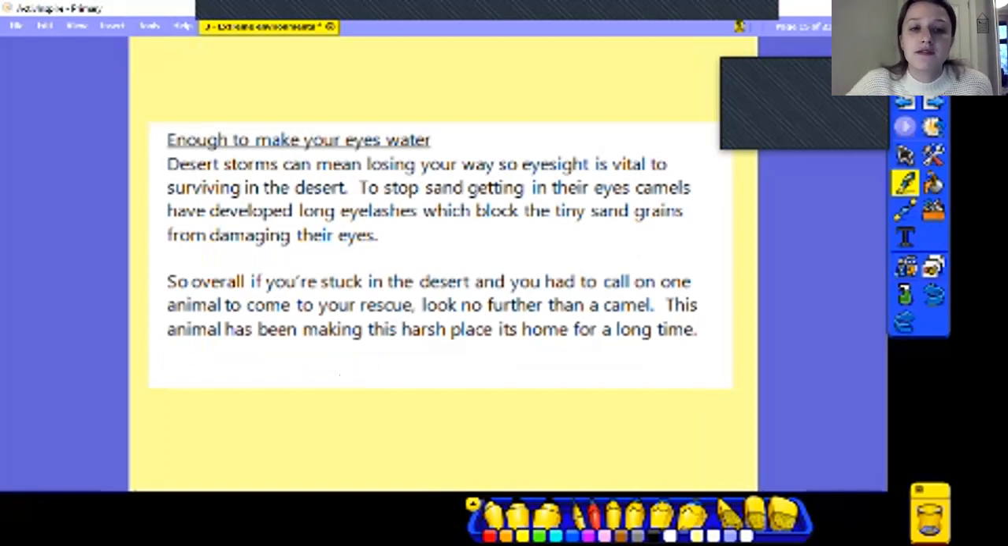So another adaptation they've got is that they've also adapted to be able to live in these sandstorms or like windy conditions where the sand's there. So they need their eyesight and they want to protect it. So to stop sand getting in their eyes, they've developed the long eyelashes, which block the tiny sand grains from damaging their eyes. So actually, they've got lots and lots of things that have helped them to adapt in that environment.